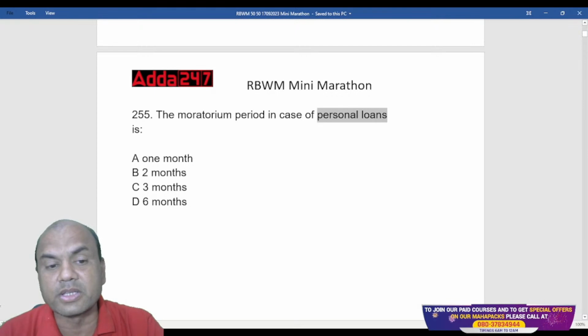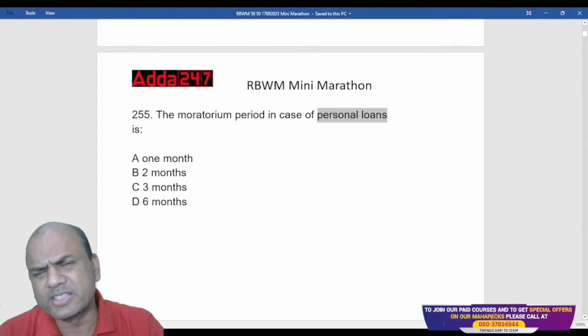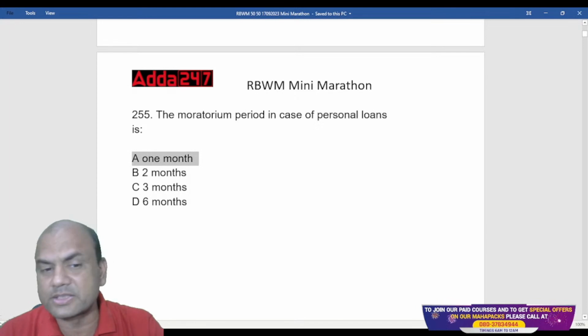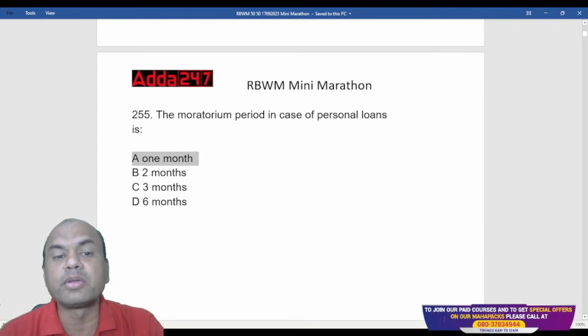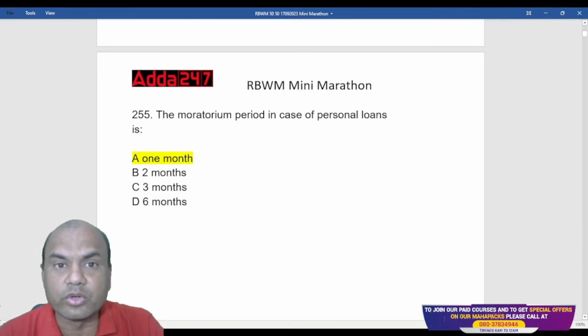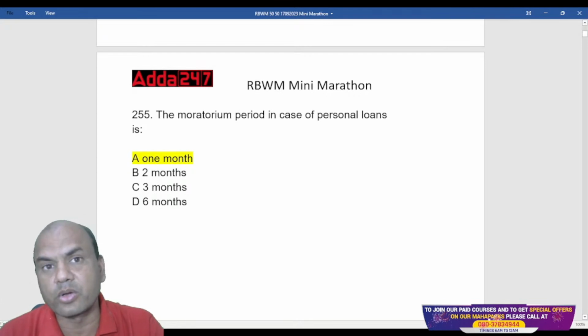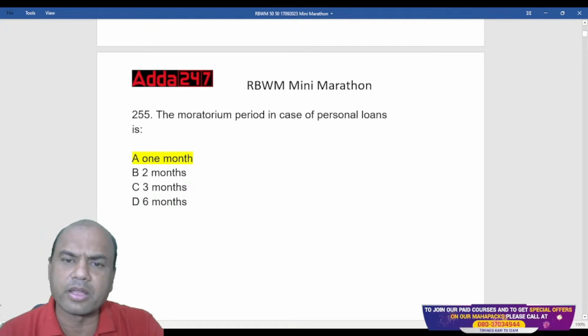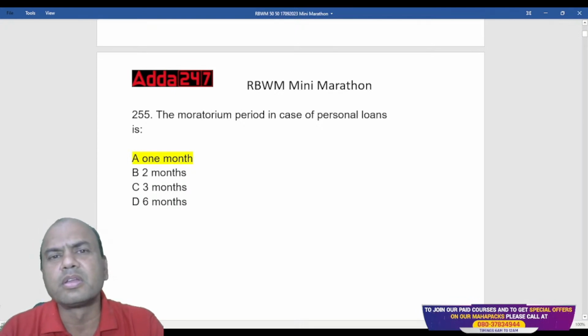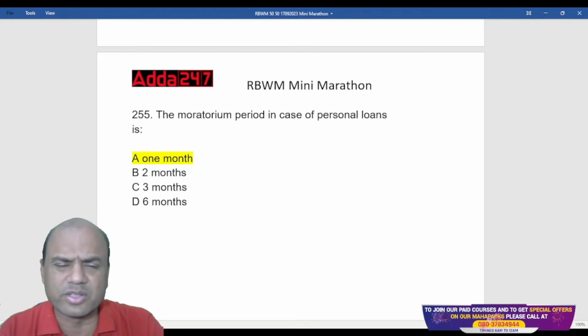Basically, there is no moratorium period in personal loans. Then why am I telling you that it's 1 month? The answer is 1 month because after disbursing the loan, the customer takes 1 month to pay the EMI, so that is considered as the moratorium period. Actually there is no moratorium period in personal loans, two-wheeler loans, car loans, even second-hand housing loans.